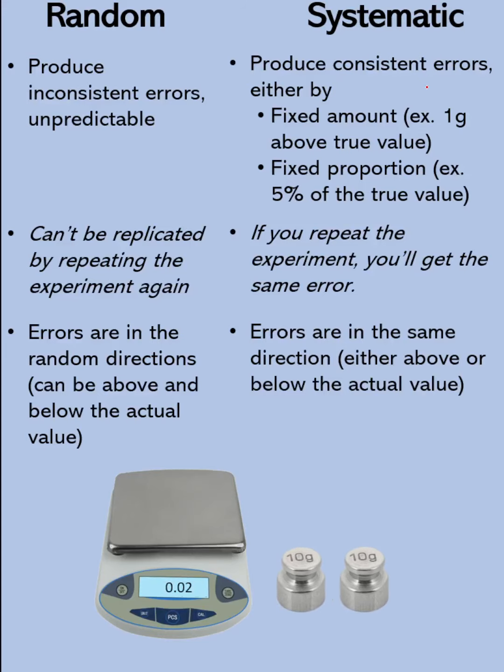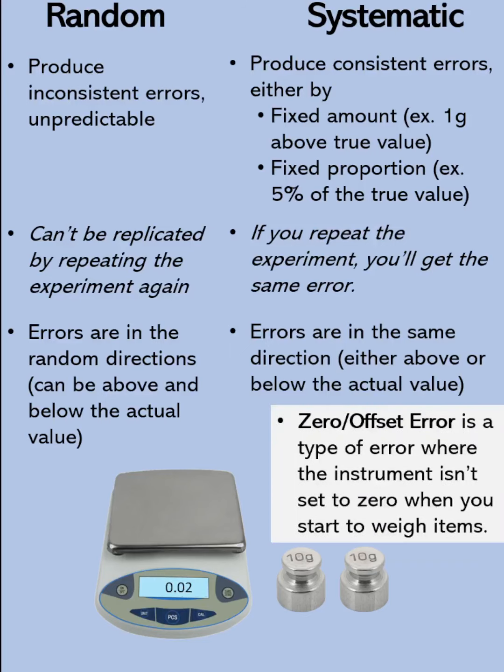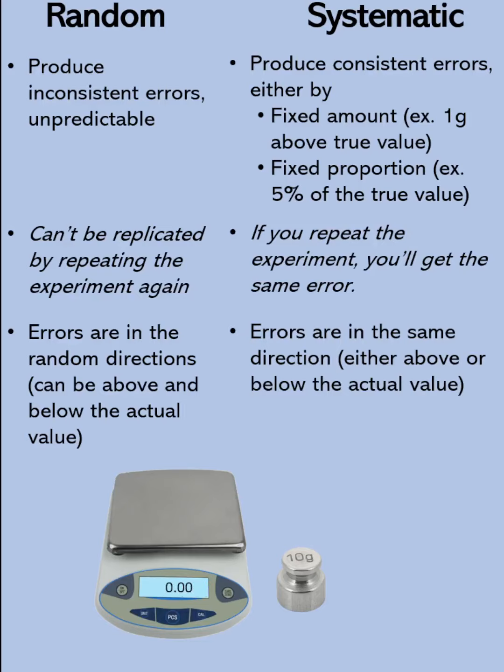Now this one is a systematic error. Again, systematic errors are consistent errors. In this case, the source is a zero or offset error. It's a type of error where the instrument isn't set to zero when you start to weigh the items. As you see here, even if it's empty, it's reading 0.02 grams. So this one is again a zero or offset error. Now let's have this time, so this time it's now set to zero.